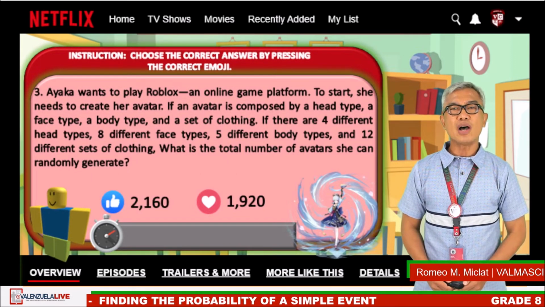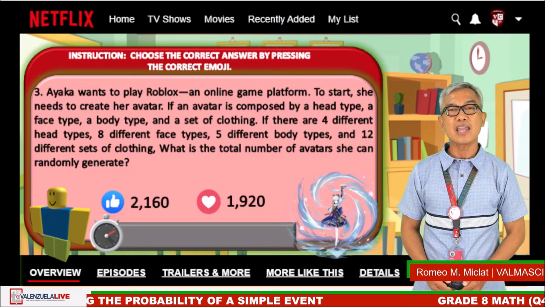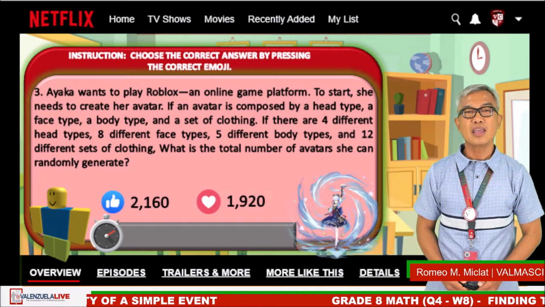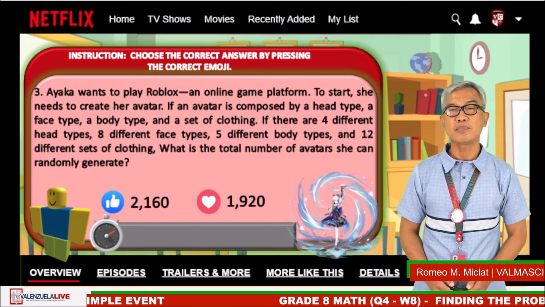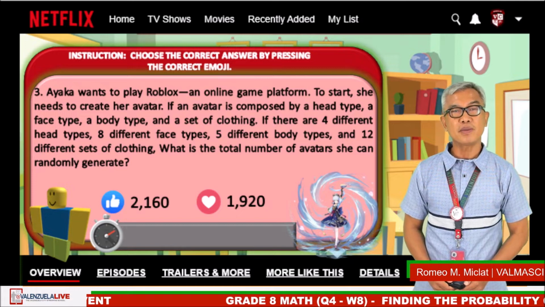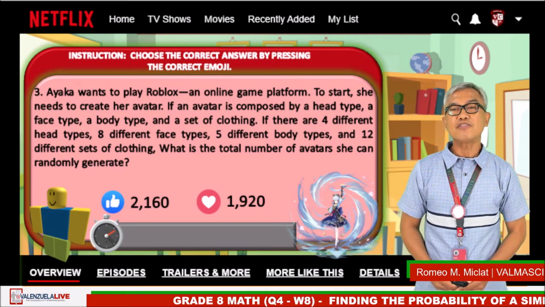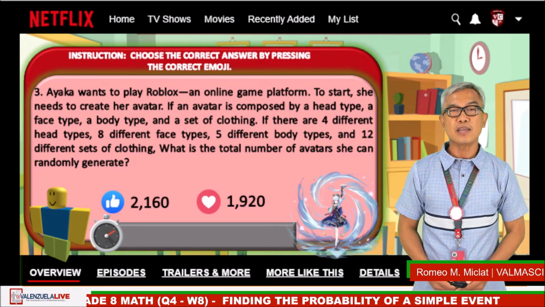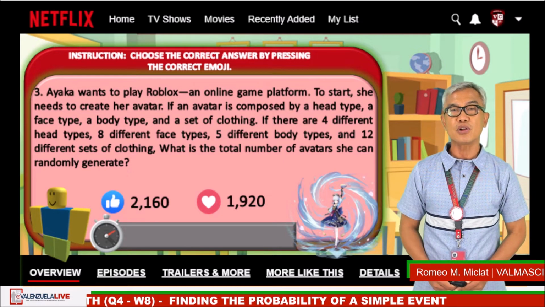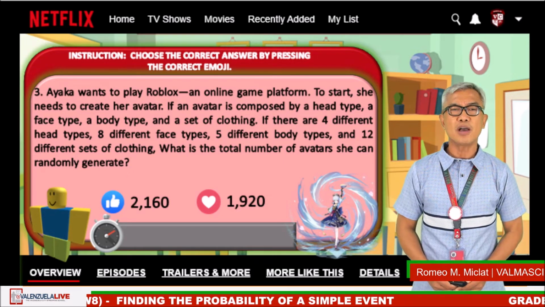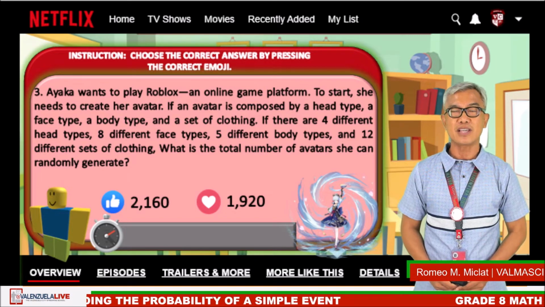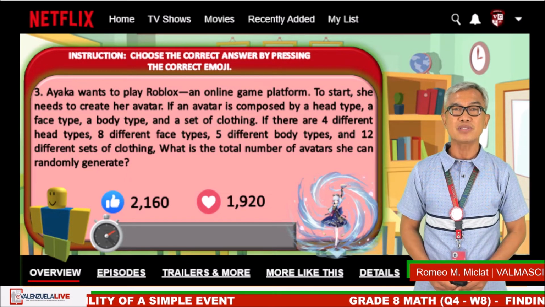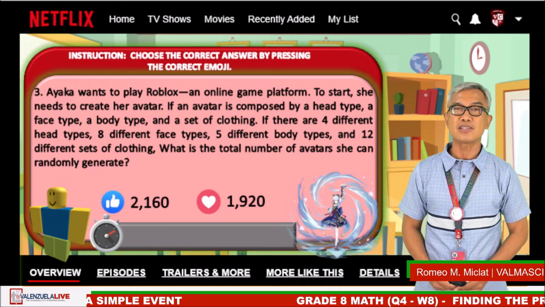Next, Ayaka wants to play Roblox, an online game platform. To start, she needs to create her avatar. If an avatar is composed by a head type, a face type, a body type, and a set of clothing, if there are 4 different head types, 8 different face types, 5 different body types, and 12 different sets of clothing, what is the total number of avatars she can randomly generate? Like emoji, 2160; heart emoji, 1920. The timer starts now.